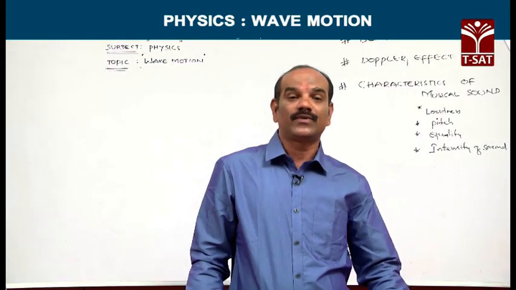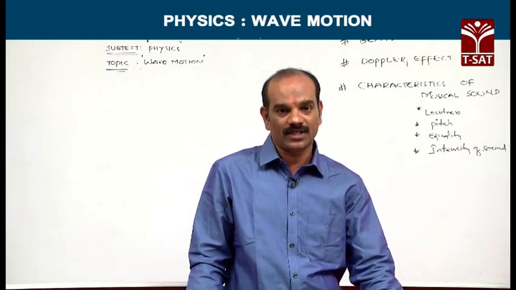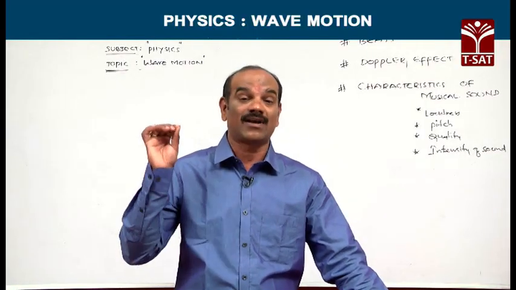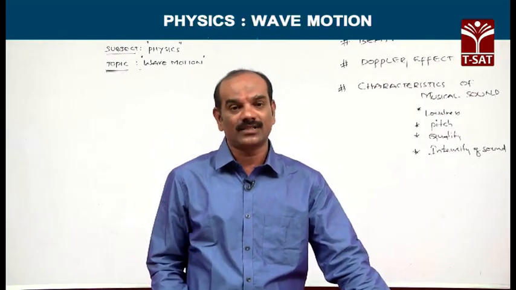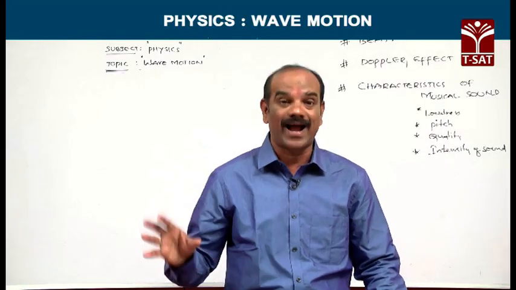There are 2 ways of transporting energy from one place to another place. The first method is transporting energy without actual transfer of matter. The second method is the transport of energy with actual transport of matter.